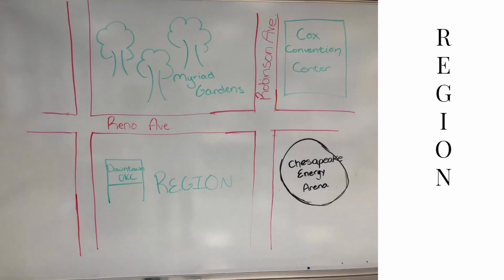Okay, so we know one place in this intersection, but can you tell me more about the large area that it's in? Sure, that would be the region. Now we can consider downtown Oklahoma City, which is a neighborhood within Oklahoma City, a region because it's marked by some common characteristics like large, tall buildings, lots of business activity, and interesting things to do. Other things in this region besides Chesapeake Energy Arena include Myriad Gardens and the Cox Convention Center.